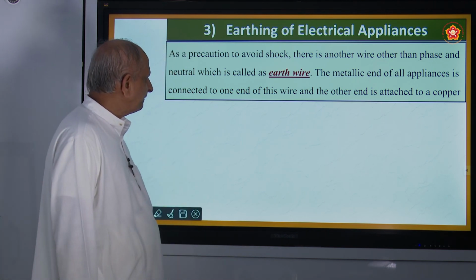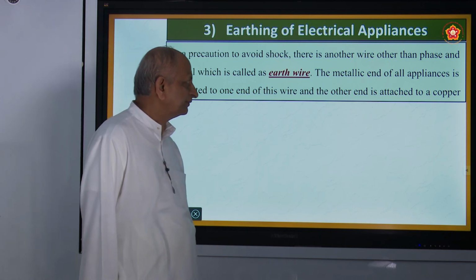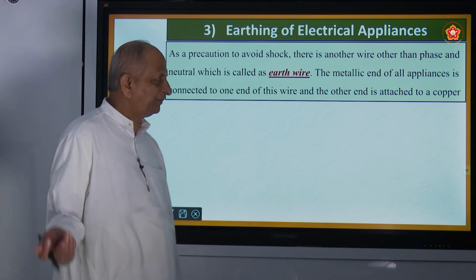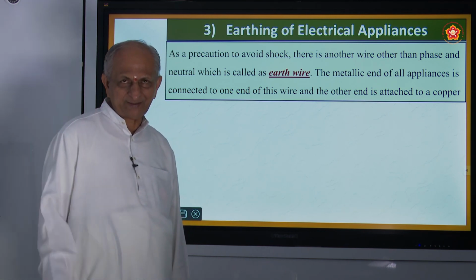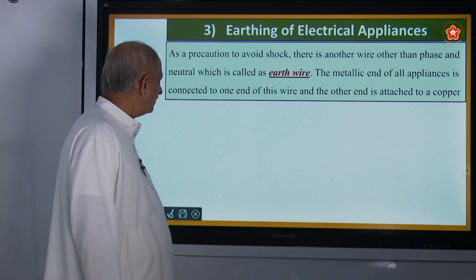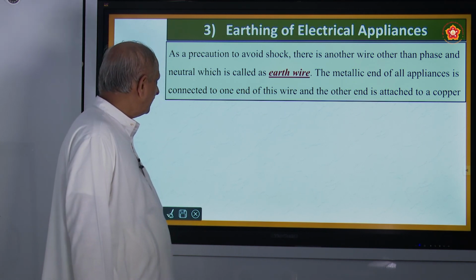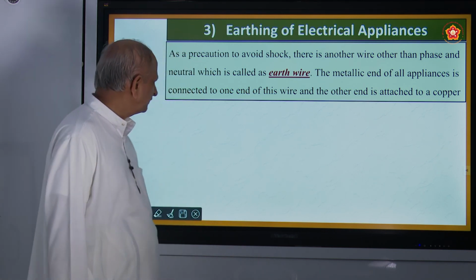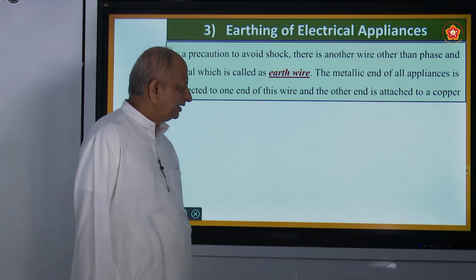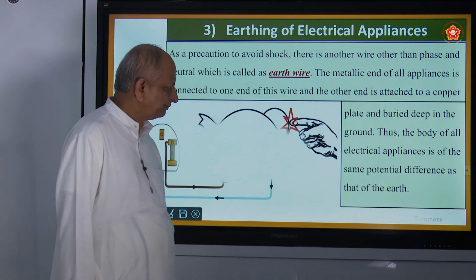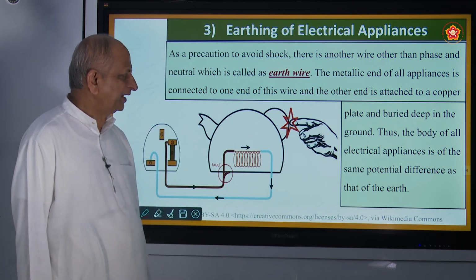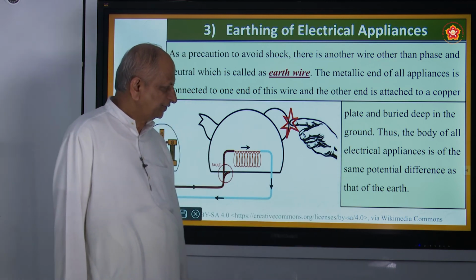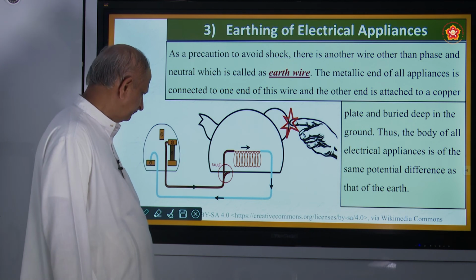And there is a precaution to avoid shocks. There is another wire, other than the phase. In phase there will be two types, one is plus and minus, and one more will be there, the neutral wire, which is called the earth wire. The metallic end of the appliances is connected to one end of this wire, the other end is attached to a copper plate buried deep in the ground. Thus the body of all electric appliances is at the same potential as that of the earth.